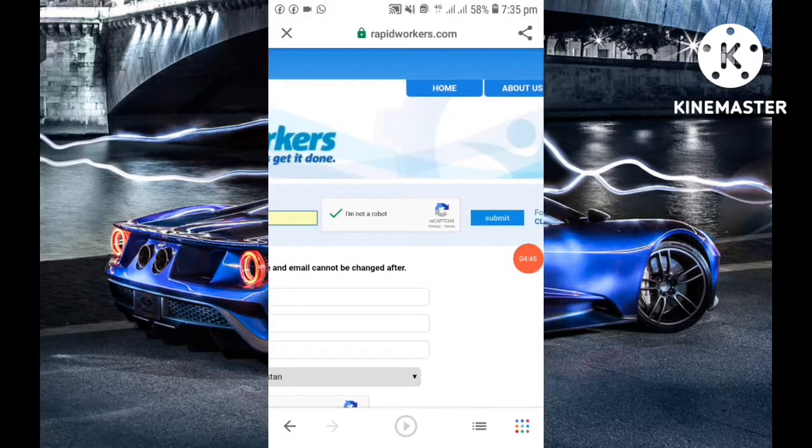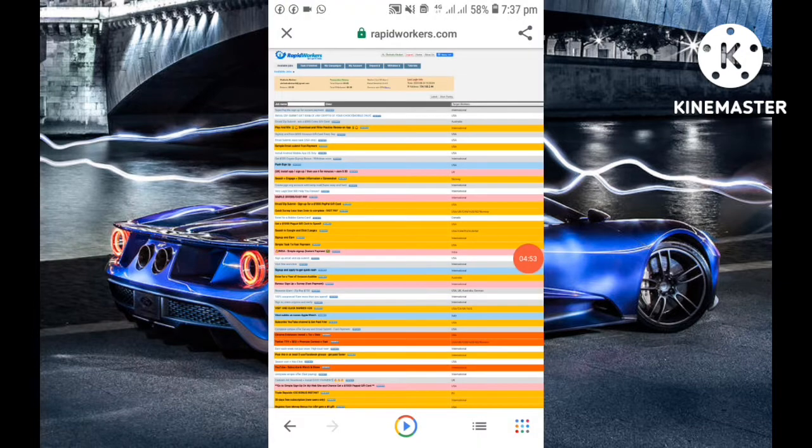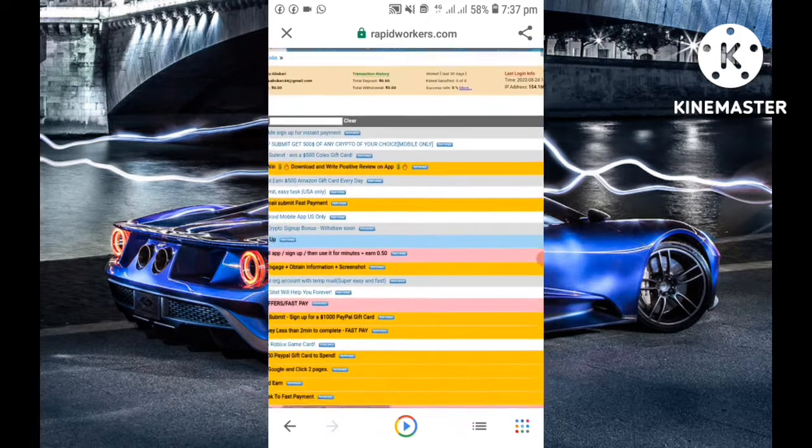So go and tap on submit to log in to your account. I've finished logging in to my account, and this is the home page of it. After you log in, you see so many tasks.